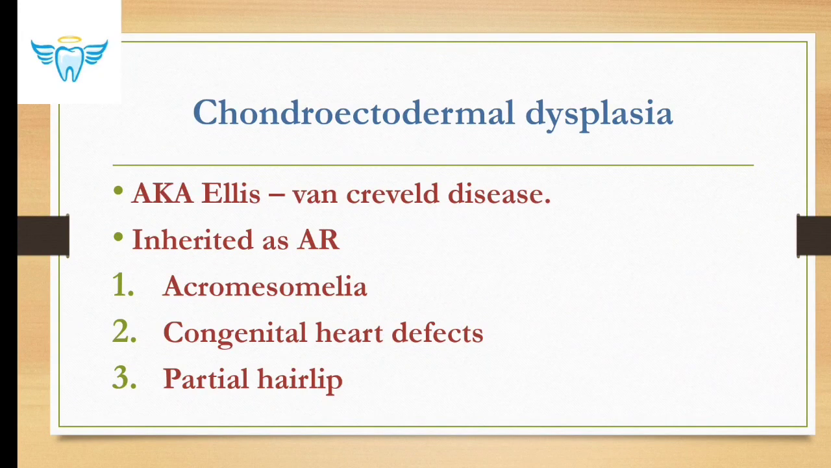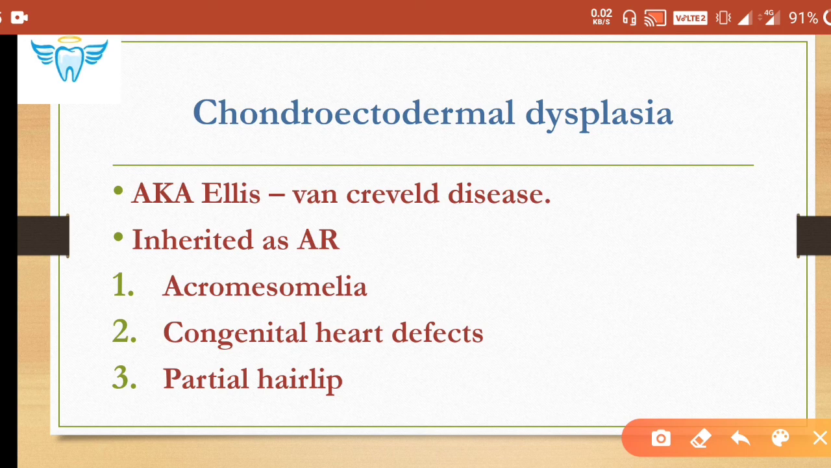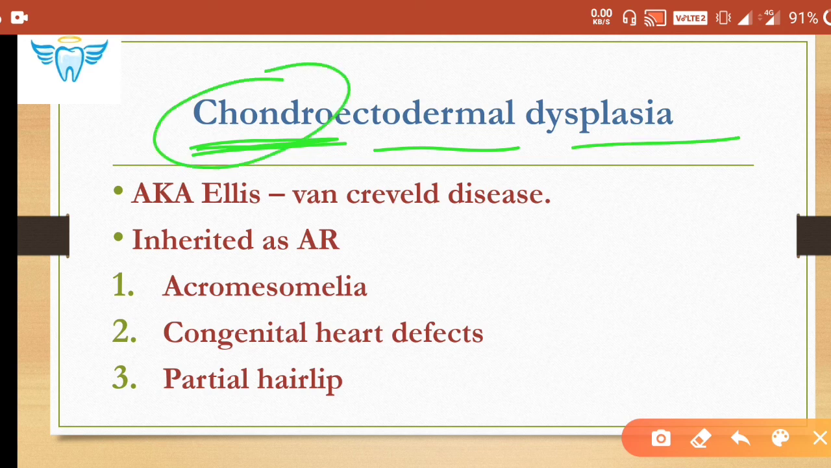Chondroectodermal dysplasia, it is also known as Ellis-Van Creveld disease, okay? The other name of which is very important, okay? And it is inherited as autosomal recessive. Now guys, it is easy to remember the syndromes when you remember the names and get the meaning of it exactly, okay? So here what do we have? Chondroectodermal dysplasia. So what happens in this syndrome? Okay, something related to the cartilage and the structures which are developing from ectoderm, right?